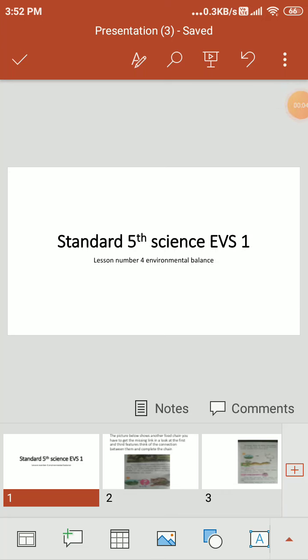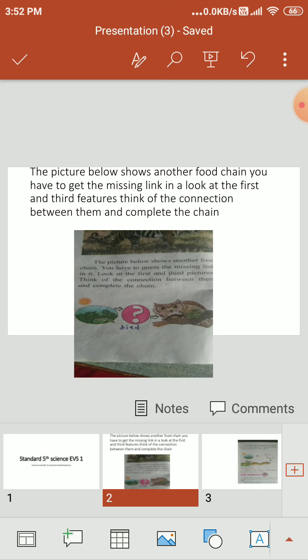I am your Yogita Miss of Science, and I am teaching you Lesson number 4, Environmental Science, of EVS. Now look at the picture. The picture below shows another food chain. You have to guess the missing link in it. Look at the first and third pictures. Think of the connection between them and complete the chain.